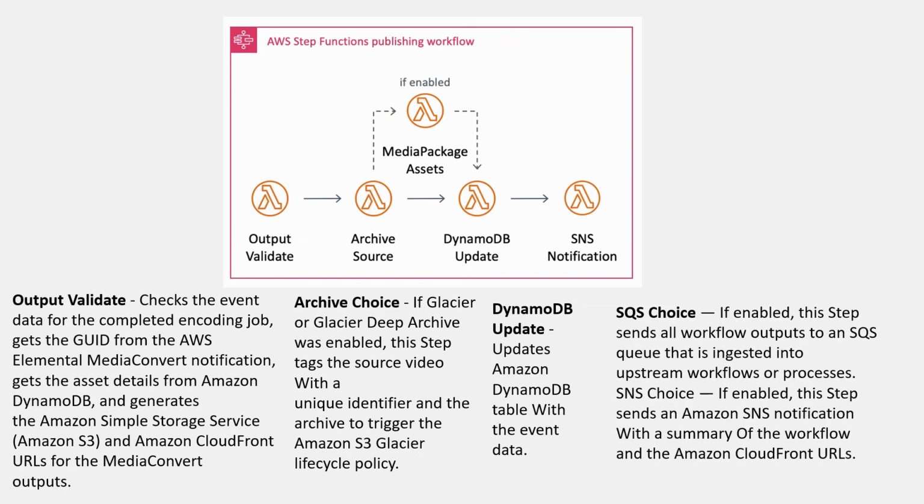SQS choice, if enabled, this step sends all workflow outputs to an SQS queue that is ingested into upstream workflows or processes. SNS choice. If enabled, this step sends an Amazon SNS notification with a summary of the workflow and the Amazon CloudFront URLs.